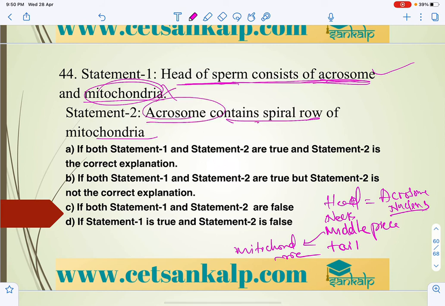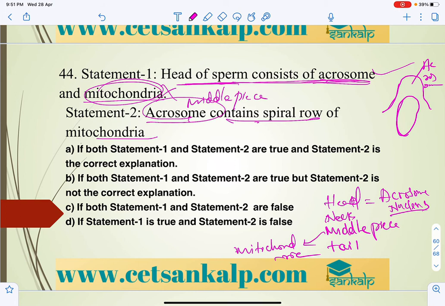The acrosome is actually a cap-like structure, right? The whole sperm is covered by plasma membrane, but above the nucleus, in this diagram, is a cap-like structure called the acrosome. The spiral row is not in the acrosome, it is in the middle piece, where the spiral row of mitochondria is present.